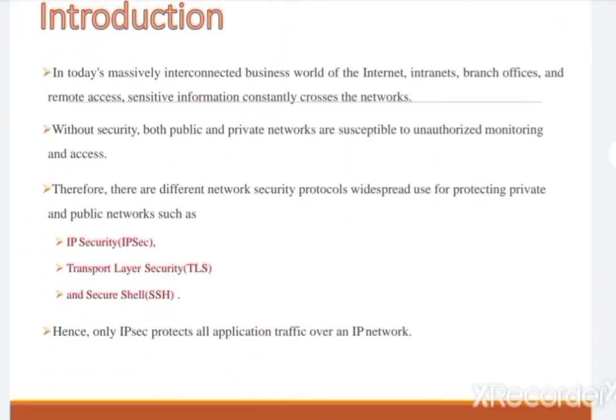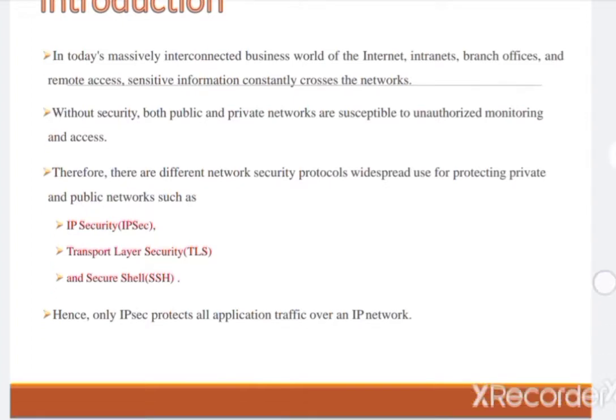In today's massively interconnected business world of the internet, intranet, and branch offices, remote access, sensitive information constantly crosses the network. And without security, both public and private networks are susceptible to unauthorized monitoring and access. Therefore, there are different network security protocols used for protecting the private and public network, such as IP security, transport layer security, and secure shell. These are the three particular protocols used for securing the network. Hence, only IPsec protects all application traffic over an IP network.